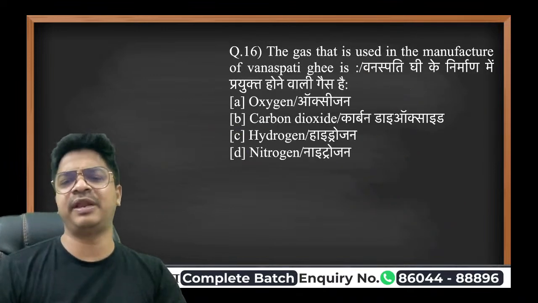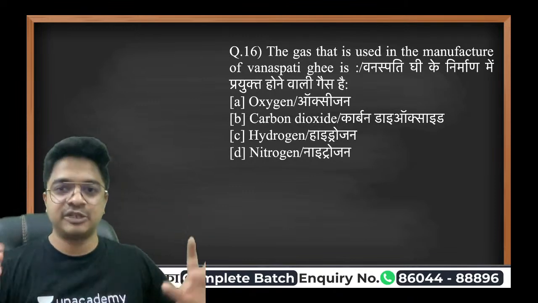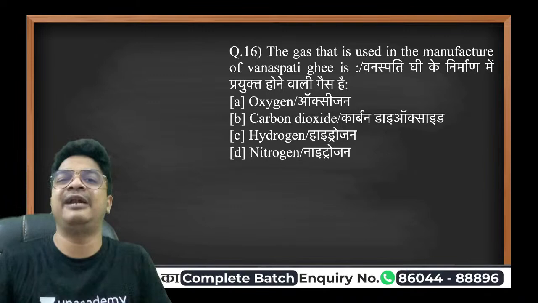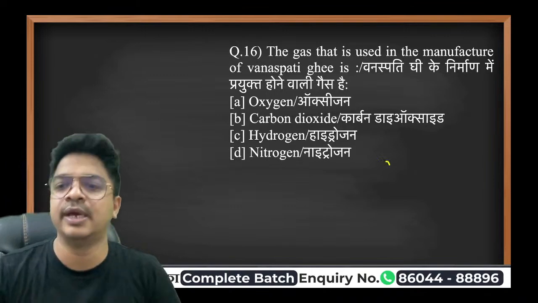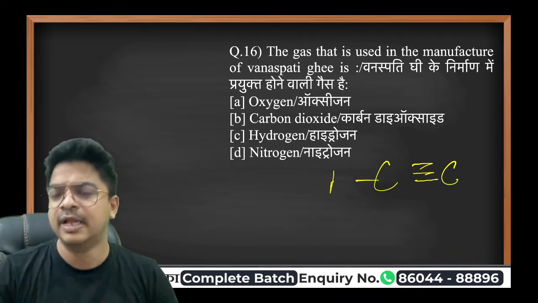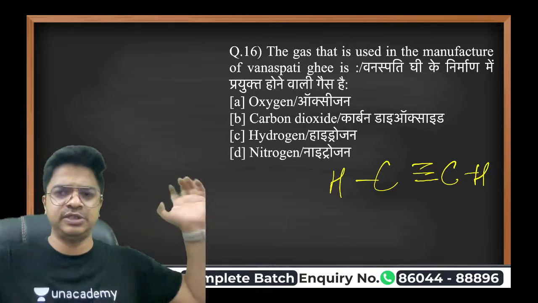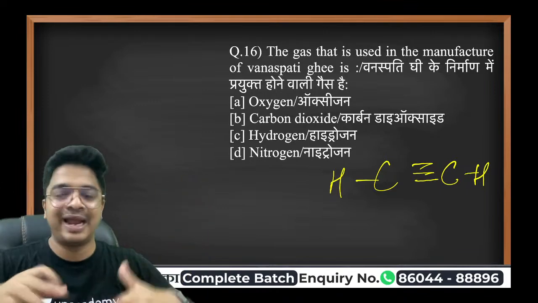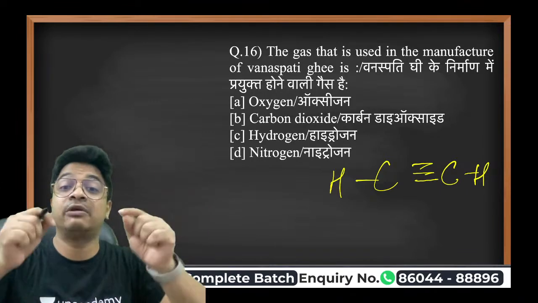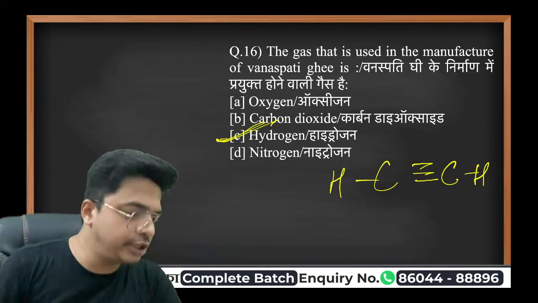The gas that is used in the manufacture of Vanaspati ghee is hydrogen, by hydrogenation. You see, a lot of unsaturated bonds are present between carbon-carbon, like these. This is an unsaturated hydrocarbon. That is Vanaspati ghee. How to make it saturated? Saturation means a lot of hydrogen needs to be present. And how? By a process called hydrogenation. So we actually add the hydrogen to it.